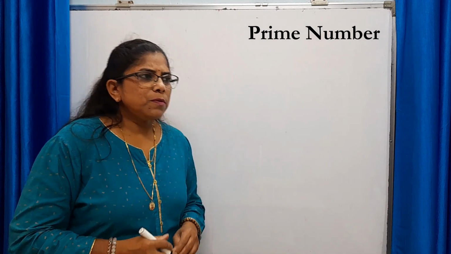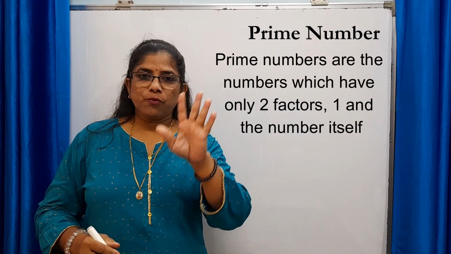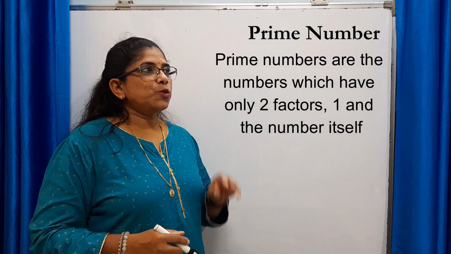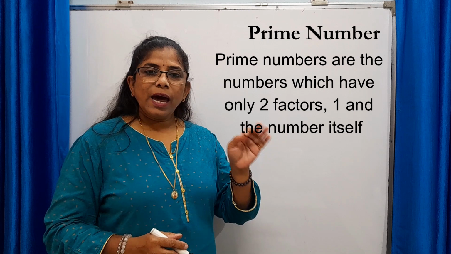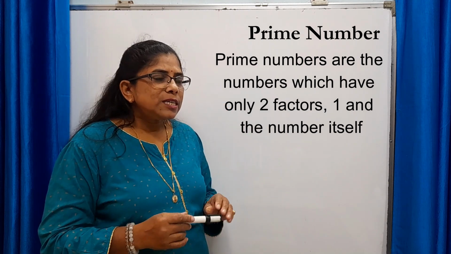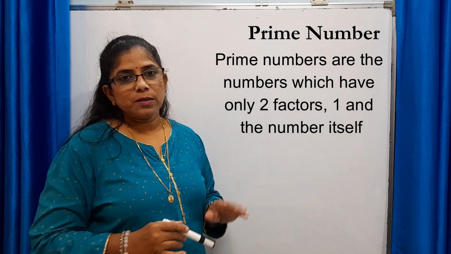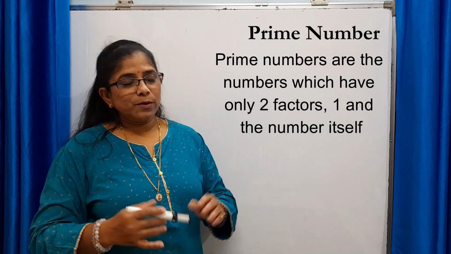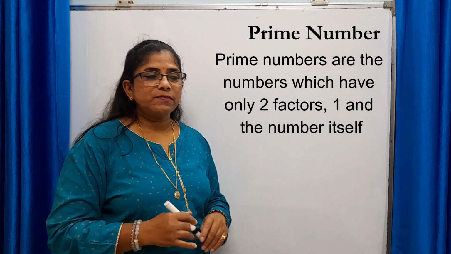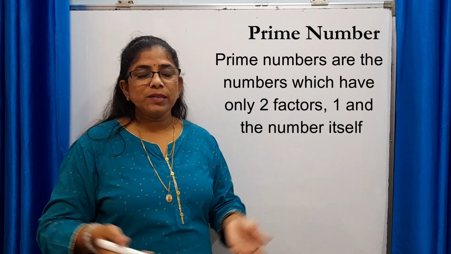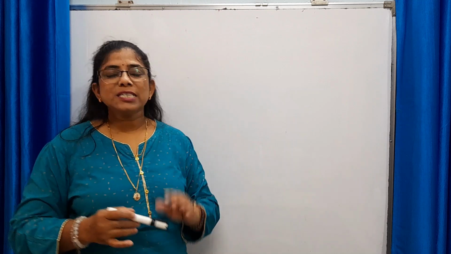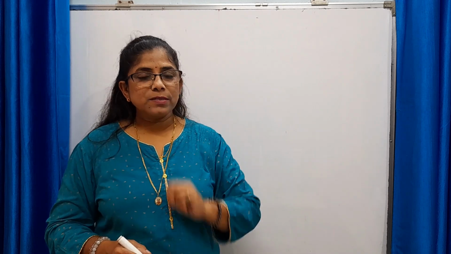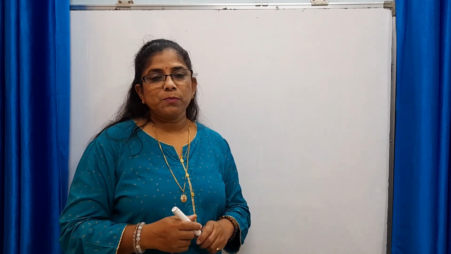Now here the next type is prime number. Prime numbers are the numbers which have only 2 factors. Yes, only 2 factors, and those 2 factors are 1 and the number itself. 1 is factor of each and every number, and the number itself is also the factor of that particular number. Means 7 is factor of 7, 10 is factor of 10, 15 is factor of 15. So 1 and the number itself is always the factor of that given number. So the numbers which have only 2 factors, that is 1 and the number itself, are called as prime number.